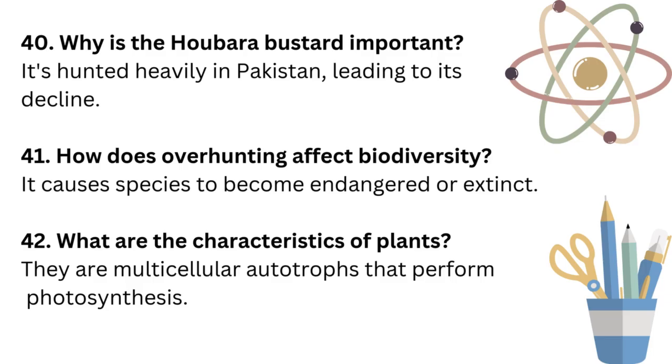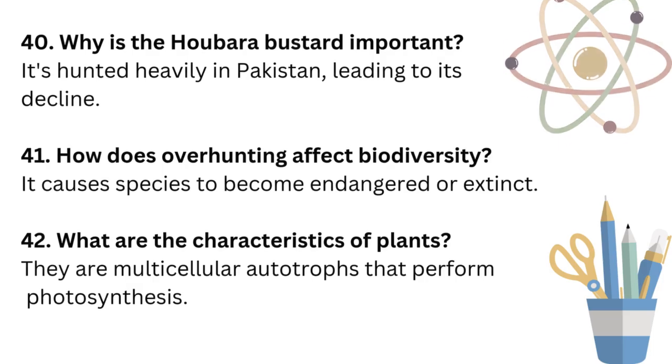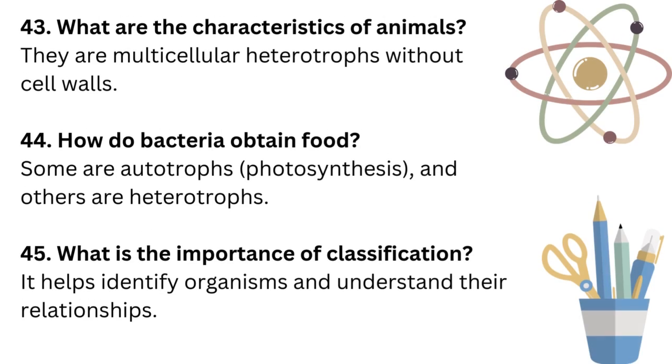What are the characteristics of plants? They are multicellular autotrophs that perform photosynthesis. What are the characteristics of animals? They are multicellular heterotrophs without cell walls. How do bacteria obtain food? Some are autotrophs, using photosynthesis, and others are heterotrophs.